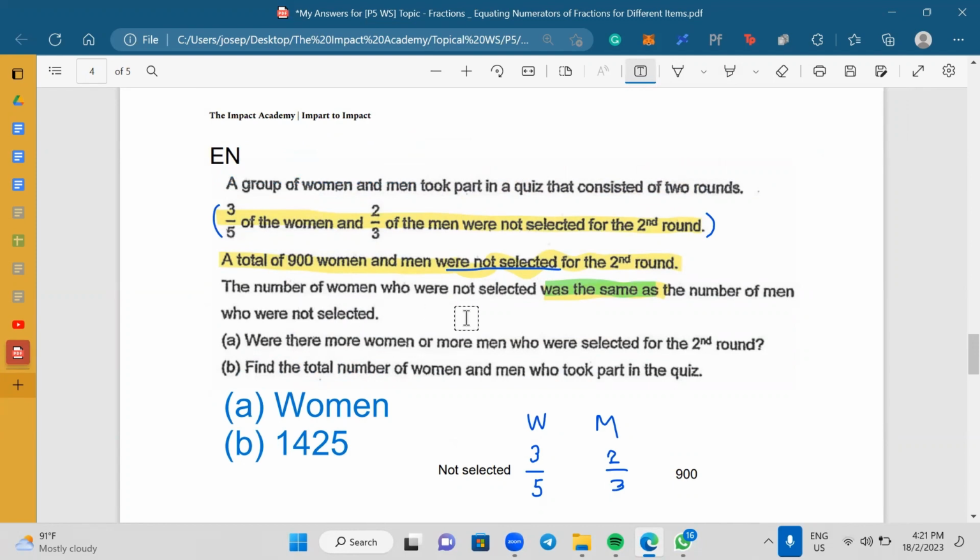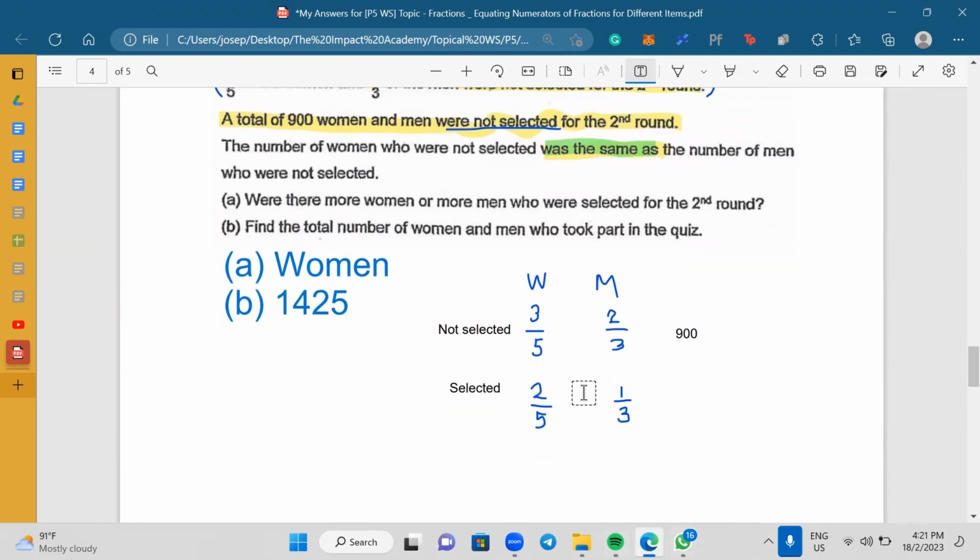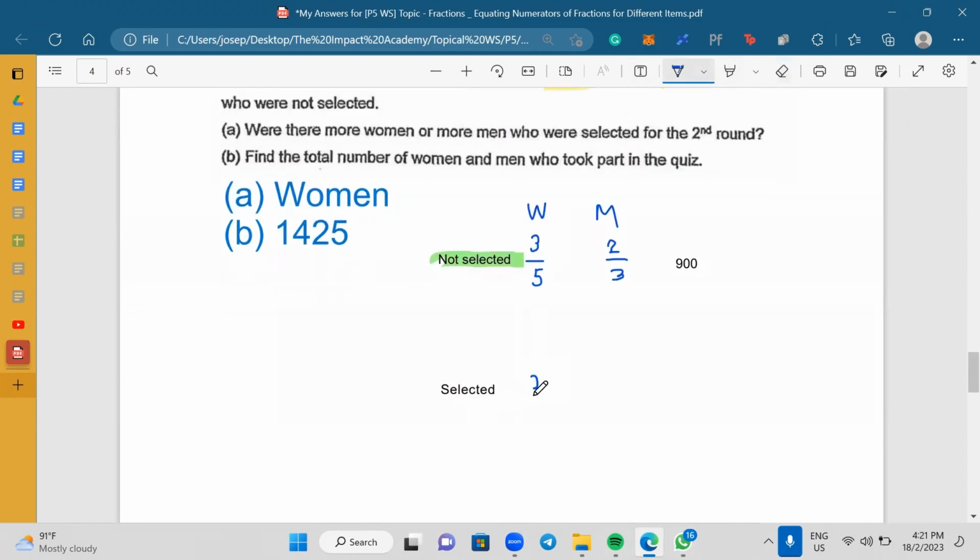Now, the number of women who were not selected, so cast your eyes, you focus on not selected, was the same as the number of men who were not selected. What is the meaning of that? I'm going to shift this down so that I have space to make the numerators the same. So 2/5, 1/3.